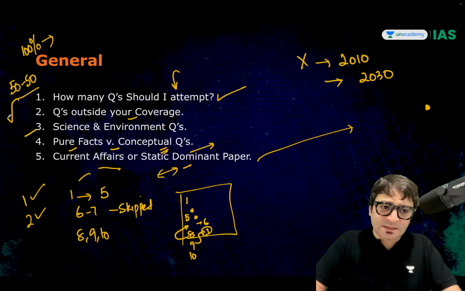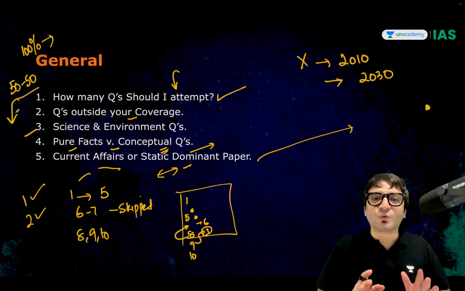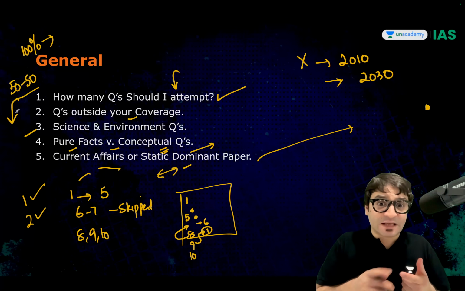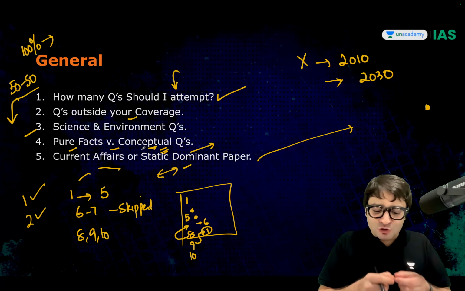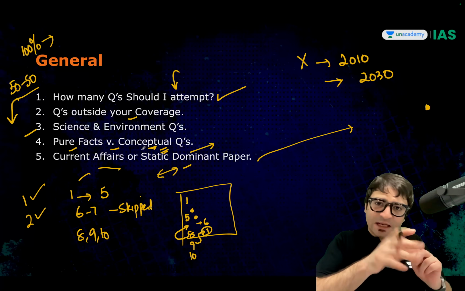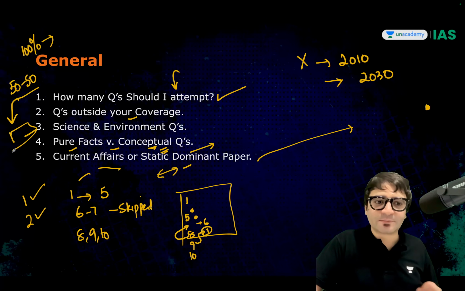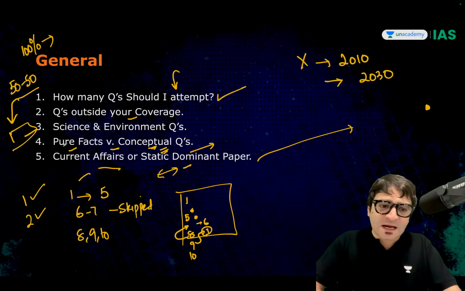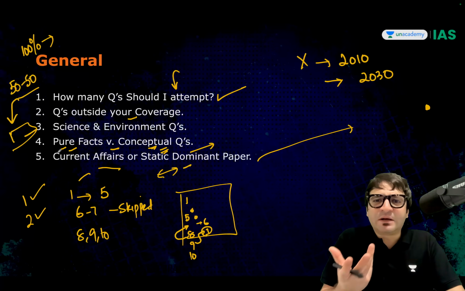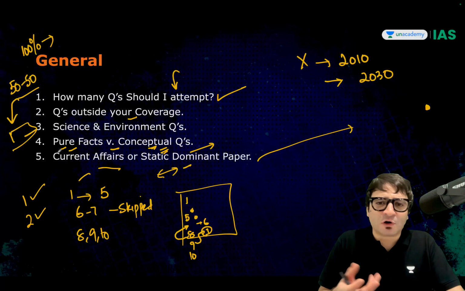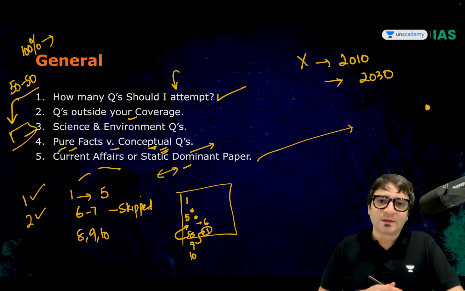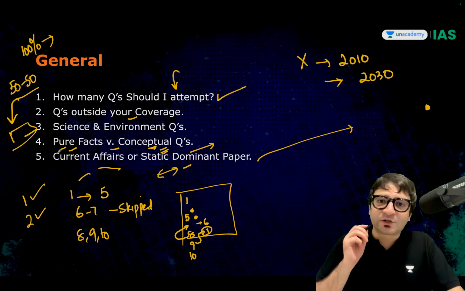Then the third stage will come, where you look at those questions for which you don't know the answer. If these are conceptual questions, using your knowledge you should arrive at an answer by making an intelligent guess. Then you should attempt those questions, and leave those fact-based questions, obscure facts maybe related to some authors or sports, which you have no idea about and can't make a guess on either. Skip them. But then, sir, how many questions should I attempt?